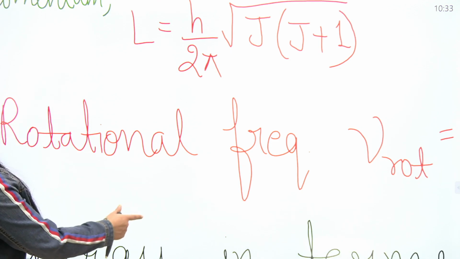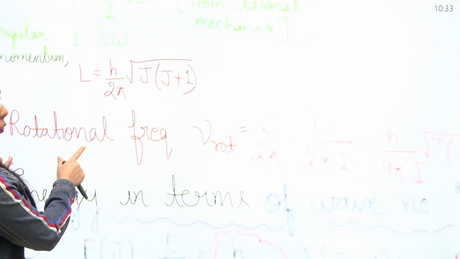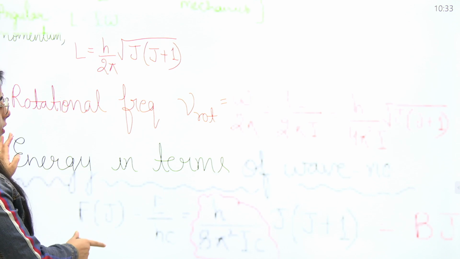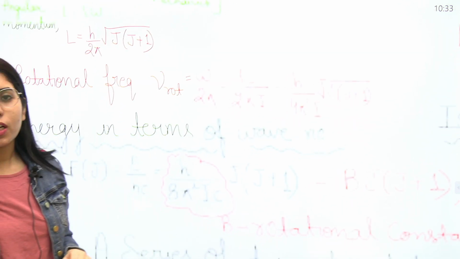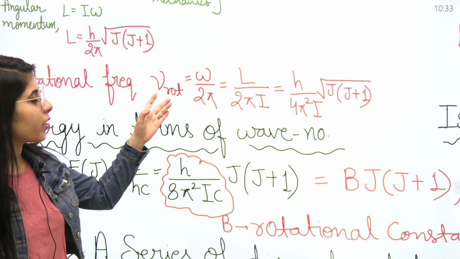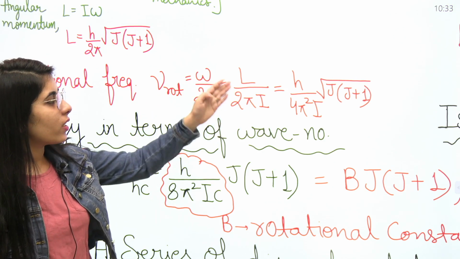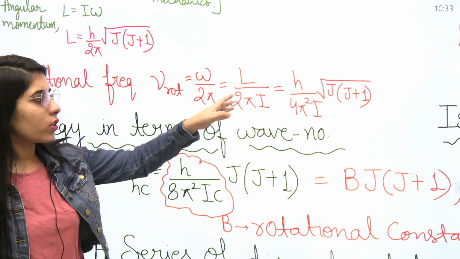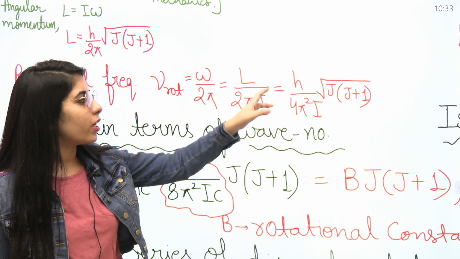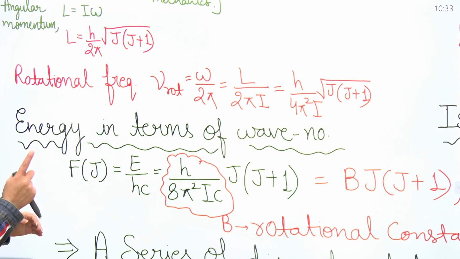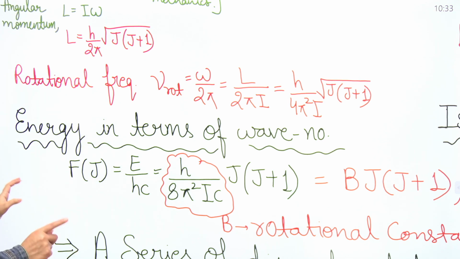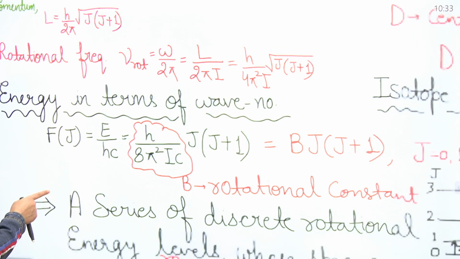Next point, if we are going to talk about rotational frequency, then in that case the rotational frequency will be equal to omega upon 2 pi. You already know the value of omega in this case. Just put it here, that is L upon I, and then you know the value of L, that you can put here in terms of J. What is the value of L? You can put it here and you will get this expression. So all the expressions one by one are related to each other, and I hope after watching this video, it will be easy for you to memorize any one of these expressions.